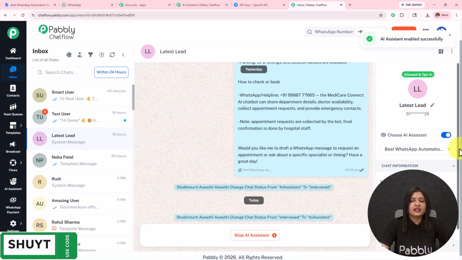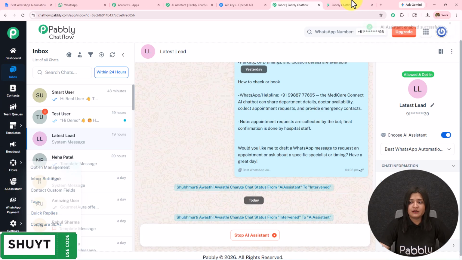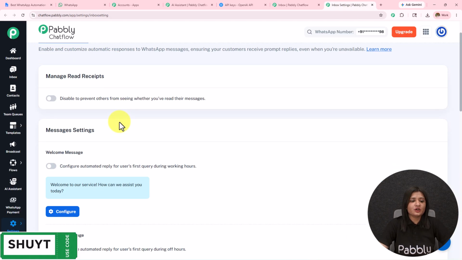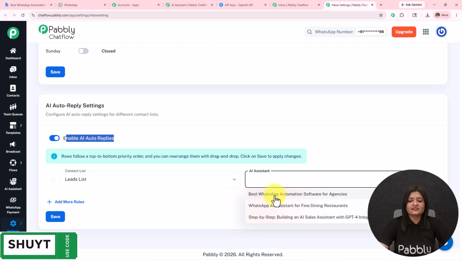But doing this manually for a particular chat is very time consuming, and that's why what you can do is assign this AI assistant to a particular group of contacts or to all the contacts. For that, on the left hand side, we have all these options. So I'm going to open the settings and open inbox settings in a new tab. Here we have landed on the inbox settings. If I scroll down, I have this option of AI auto reply settings, and I have enabled this AI auto reply on. I have to select the list, select the AI assistant for that particular list.